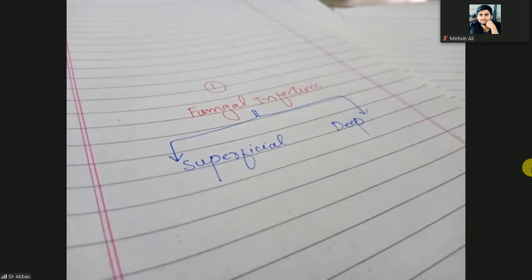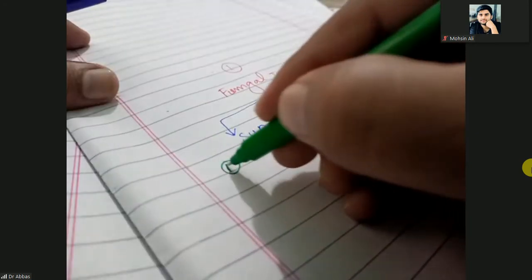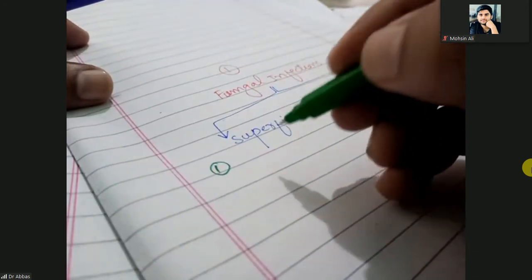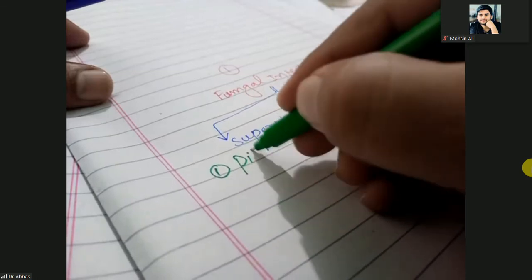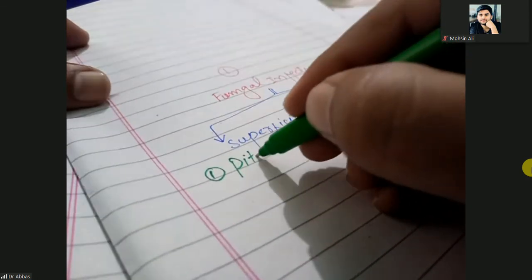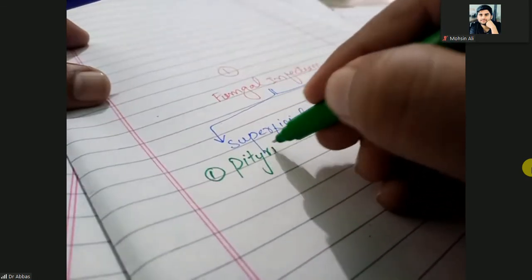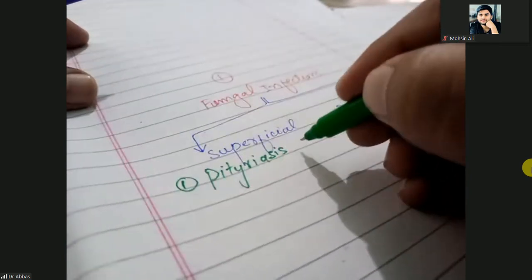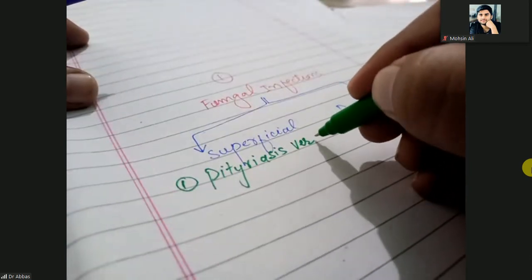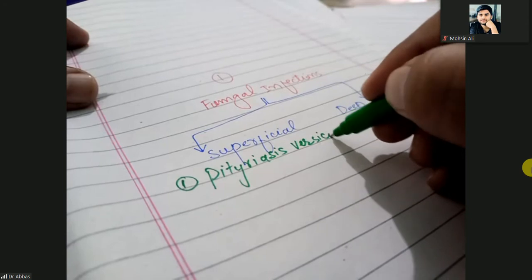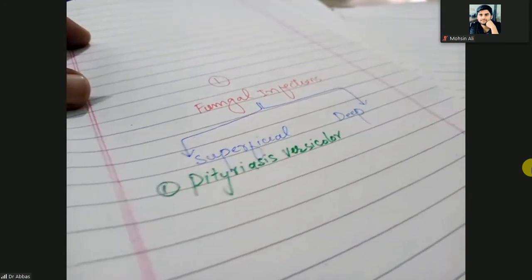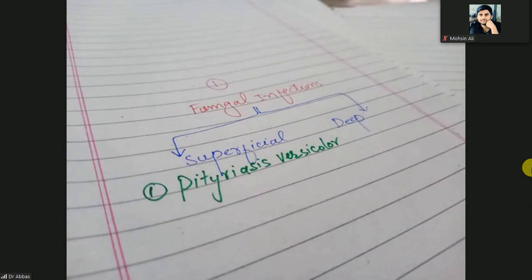So which ones are the superficial fungal infections? First one is pityriasis versicolor. Versi means variant, color means color, different colors. So first superficial fungal infection is the pityriasis versicolor.